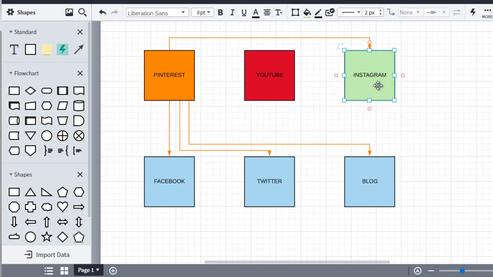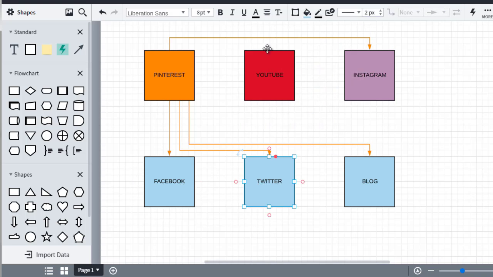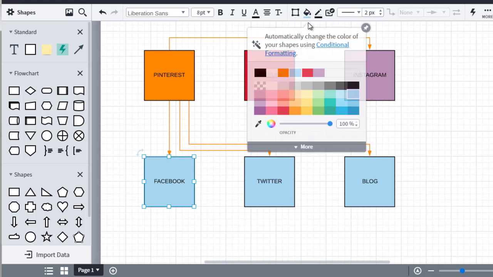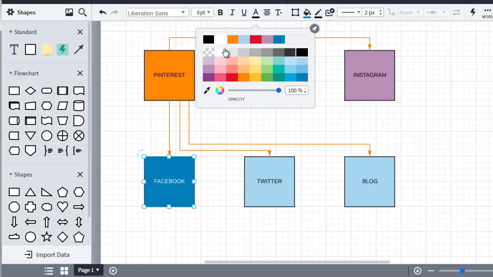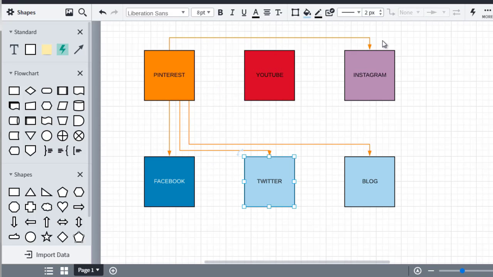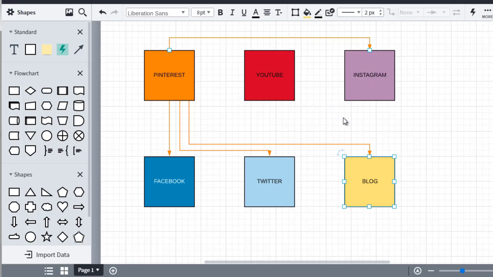And Instagram, forget what the logo color is, but it doesn't matter. We're just gonna make it purple. Facebook being blue, or actually Facebook is dark blue. And I'm gonna change the font color to white. Twitter's sort of a light blue. It has a bird. And then blog, we're just gonna make that, let's say pink, green, yellow. We'll just do kind of a medium yellow color. Okay.